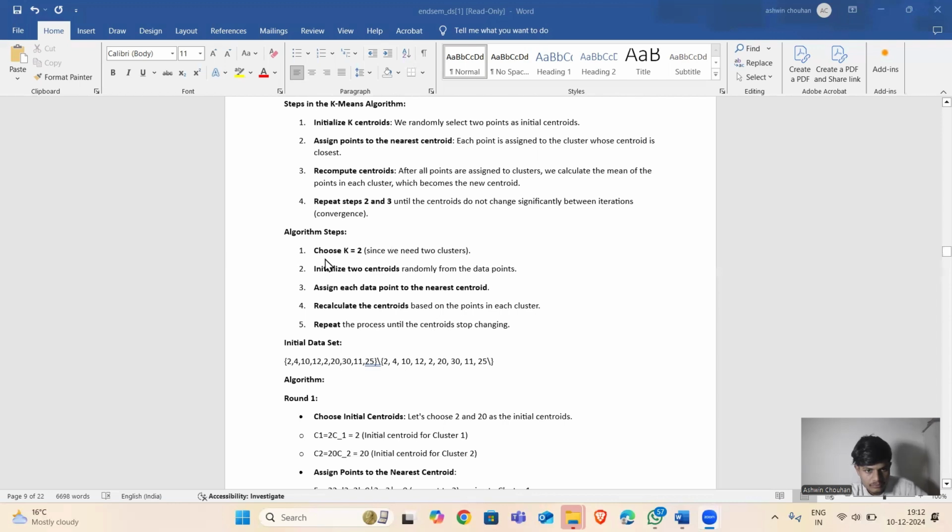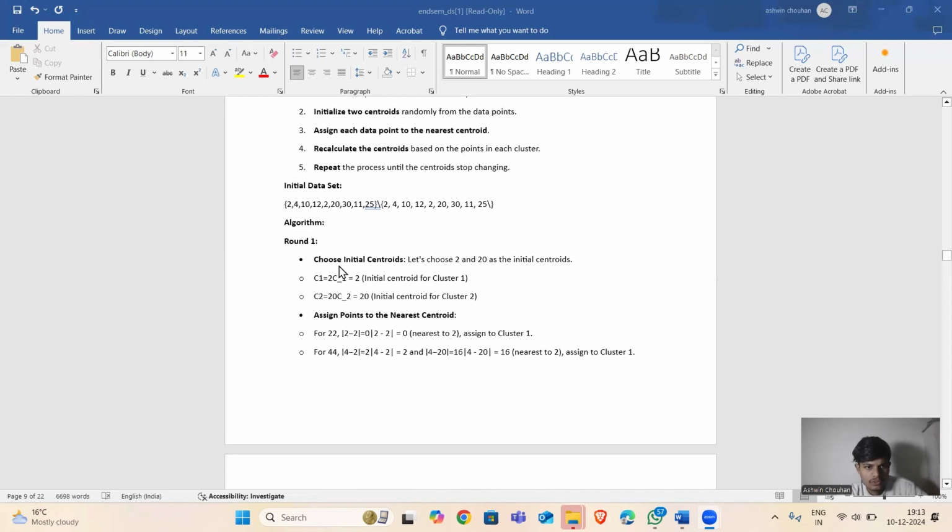Algorithm steps. Choose k equal to 2 since we need two clusters. Initialize two centroids randomly from the data points. Assign each data point to the nearest centroid. Recalculate the centroids based on the points in each cluster. Fifth, repeat the process until the centroids stop changing. Initial dataset: 2, 4, 10, 12, 3, 20, 30, 11, 25.